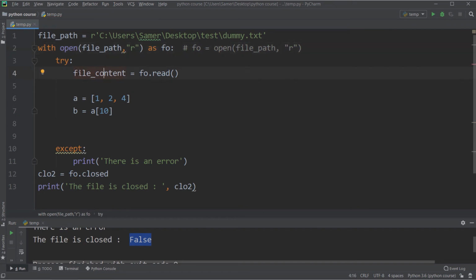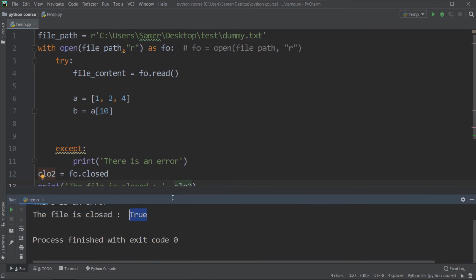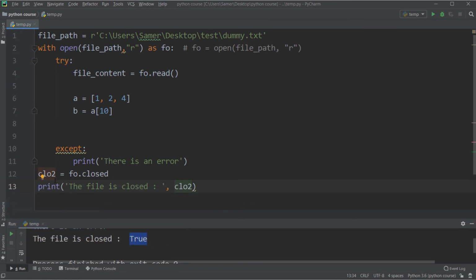Then within with, I say try file content equal to fo.read. Then an exception will happen here. If the exception happens, except will be executed, and the body of except will run. After that, I will check the status of my file, which is fo, and then I will print this status. Let me run. As you see here, the status is true now. What is the meaning of this true? This means that the file is closed.